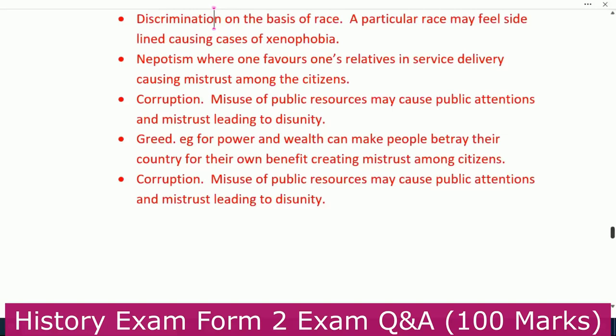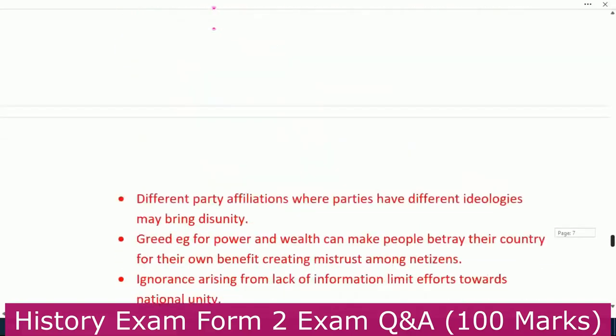Nepotism, where one favors one's relative in service delivery, causing mistrust among the citizens. Next, corruption. Misuse of public resources may cause public agitation and mistrust, leading to disunity. Next, greed. For example, greed for power and wealth can make people betray their country for their own benefit, creating mistrust among citizens.